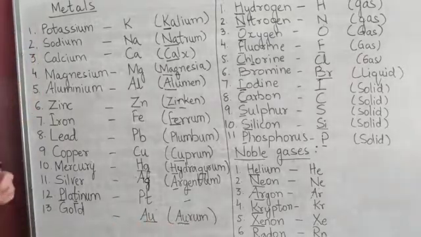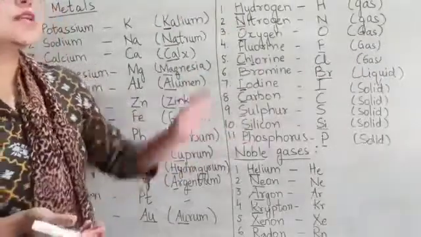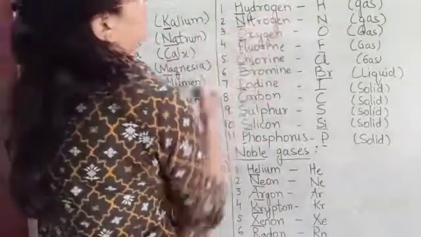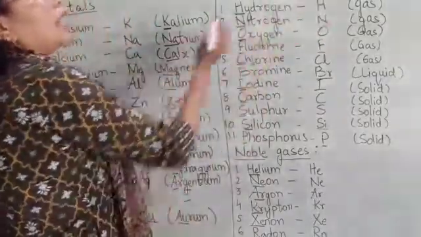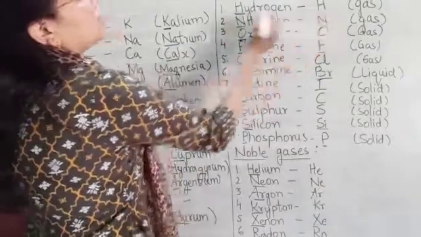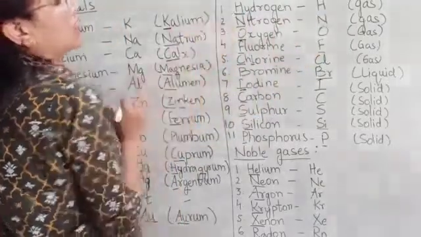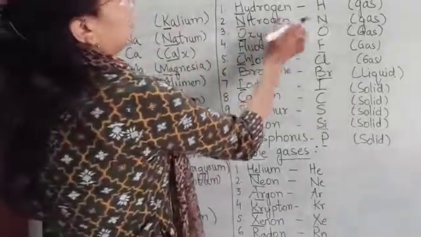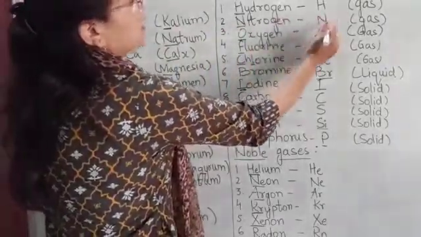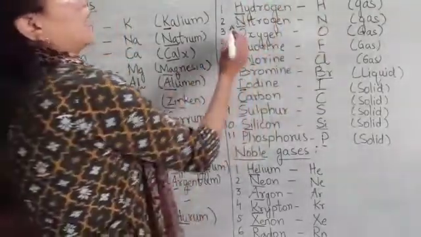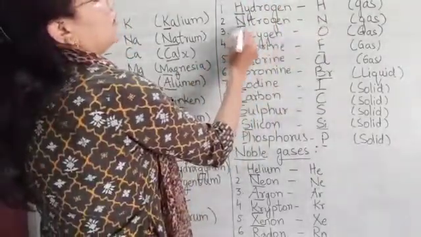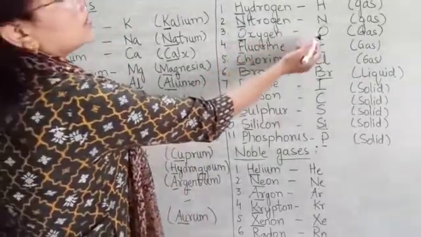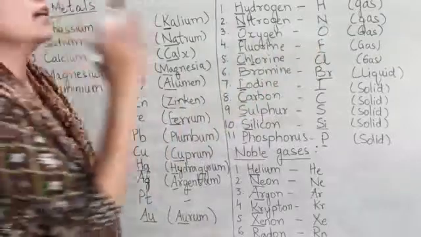Then comes non-metals. Now these are the non-metals and their symbols. The first one is hydrogen. Hydrogen is a gas, and the symbol of hydrogen is H, which is derived from the first letter H. Then comes nitrogen. The symbol of nitrogen is N. Nitrogen is also a gas, and it is derived from the first letter N of nitrogen. Then comes oxygen. The symbol of oxygen is O. Oxygen is also a gas.